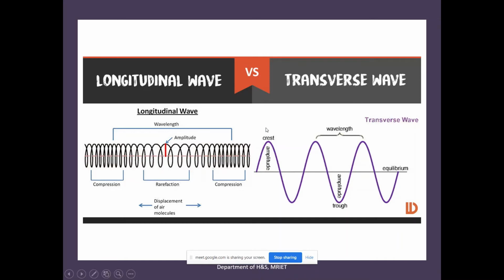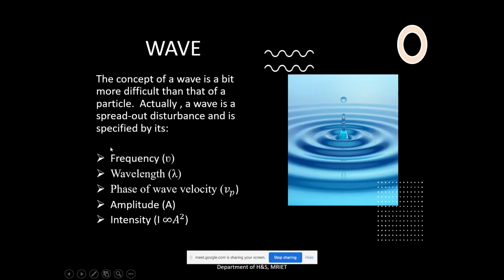This is what we observe. In a longitudinal wave we see compressions and rarefactions, whereas in a transverse wave we see crests and troughs. Now, the number of vibrations per unit time, what is the name of it? It is known as the frequency. So what is the first characteristic of a wave? It is frequency. Frequency is the number of oscillations or vibrations per unit time.